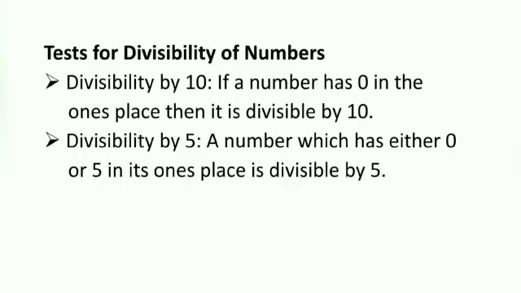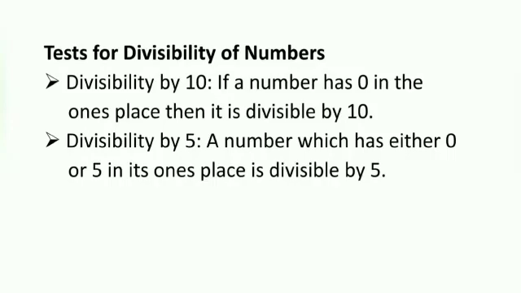Test for divisibility of numbers. Divisibility by 10. Now multiples of 10 are 10, 20, 30, 40, 50, 60, and so on. Each of these numbers has 0 in the ones place. So we can say that it is divisible by 10. If a number has 0 in the ones place, then it is divisible by 10.